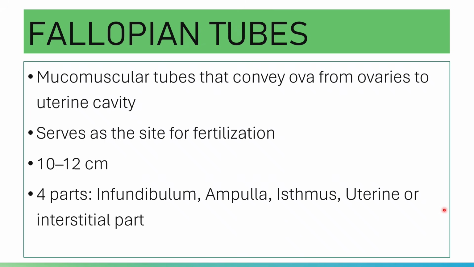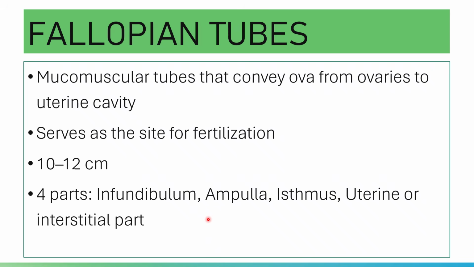Then you have your ampulla, which is the longest part and is a thin-walled dilated portion. The ampulla is the specific site of fertilization.